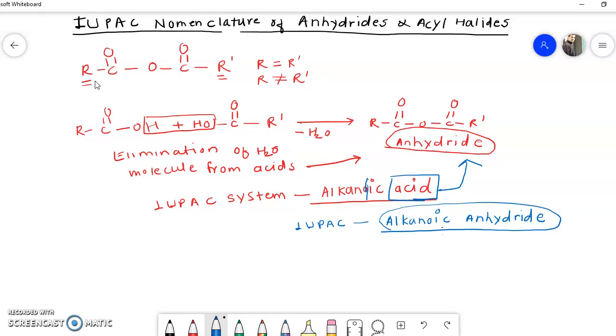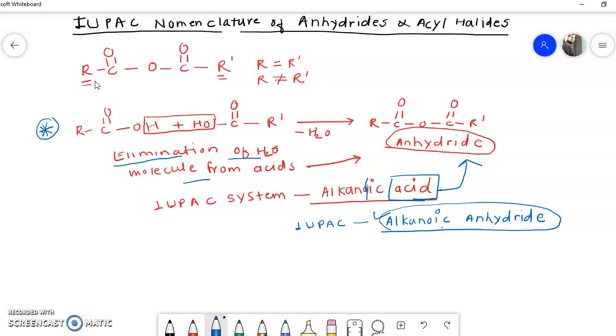I have explained the synthesis of anhydride from carboxylic acid. Remember that anhydrides are compounds obtained by elimination of water from two molecules of acid, so while naming we call them alkanoic anhydride.